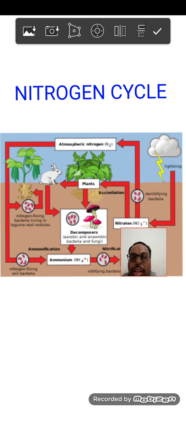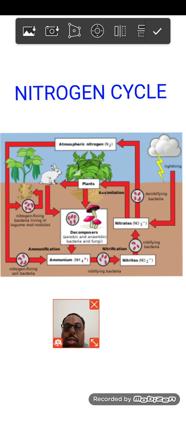One is by lightning, which is the most common way, and the second one is by a chemical process done in industries, known as the Haber-Bosch process. These are the 2 ways by which we can fix nitrogen, and here we are going to discuss how nitrogen can be fixed with the natural process, that is with lightning.